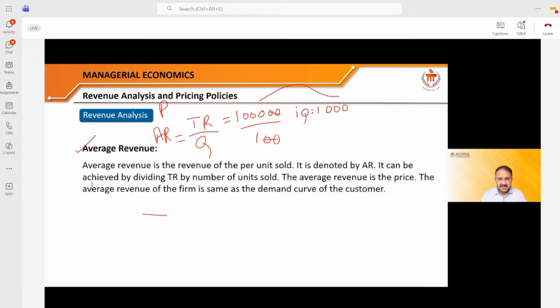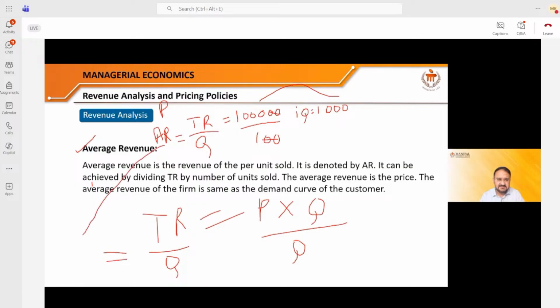Just see here. If I write down the total revenue here, quickly we will do it. Its formula is price per unit of the product multiplied by the quantity. This is the formula of the total revenue. If I divide the left hand side by the quantity of any equation, whatever I do on the left hand side, I do onto the right hand side. If I divide like this, you have just seen, it is nothing but the average revenue. Average revenue is total revenue divided by the quantity. But if I do the same thing onto the right hand side, this Q and Q will cancel out. What will be left? Price will be left. So therefore, price is nothing but the average revenue.